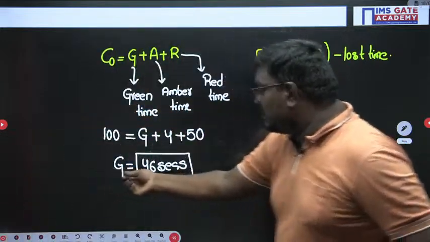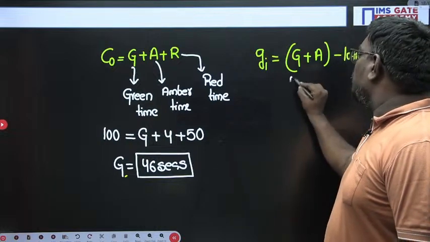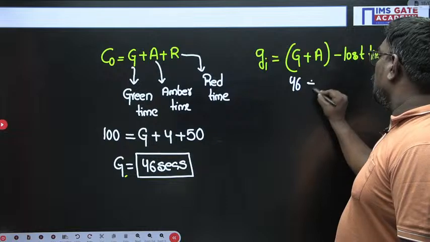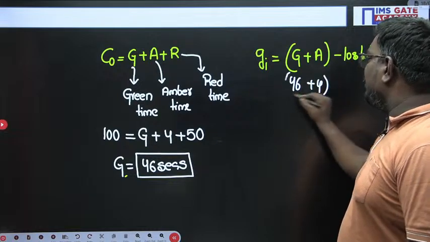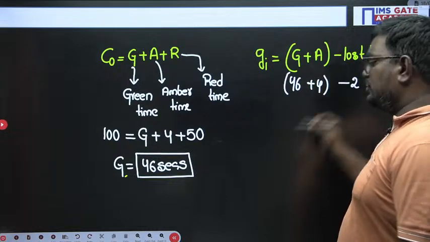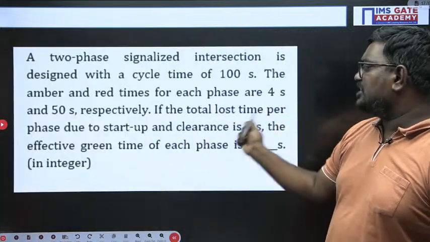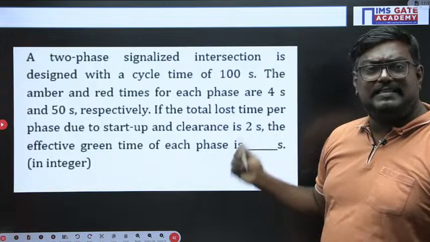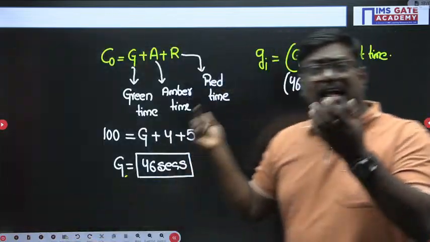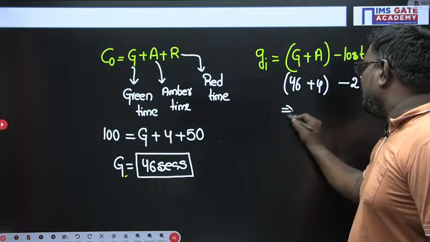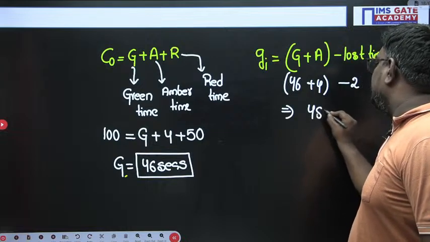Green time is calculated as 46 seconds, and amber time is 4 seconds. They have given you the lost time per phase due to startup and clearance as 2 seconds. So if I plug in those values in the formula, I get the effective green time as 48 seconds.